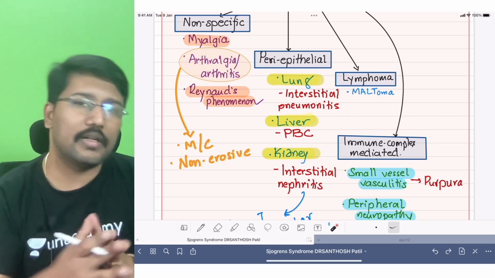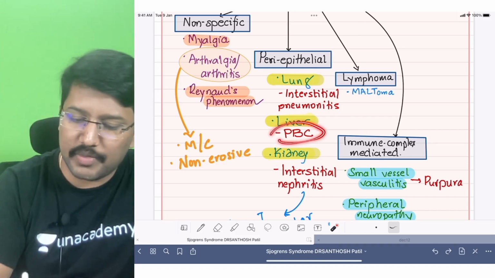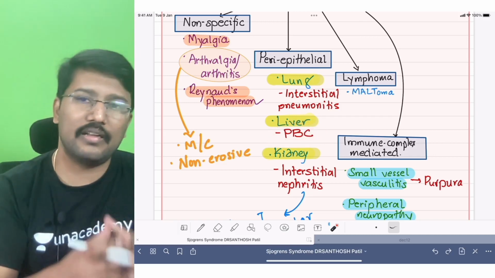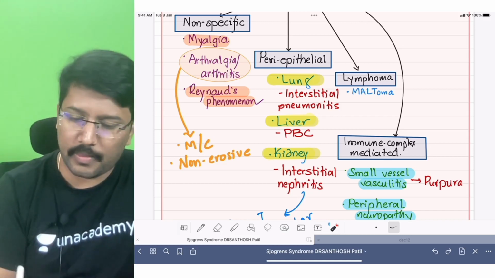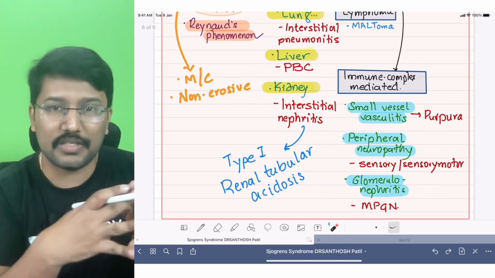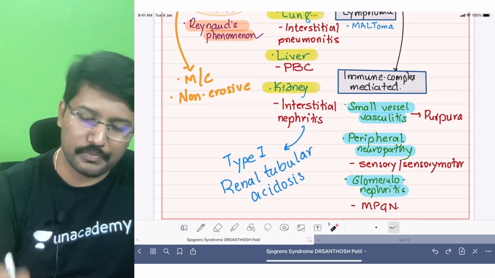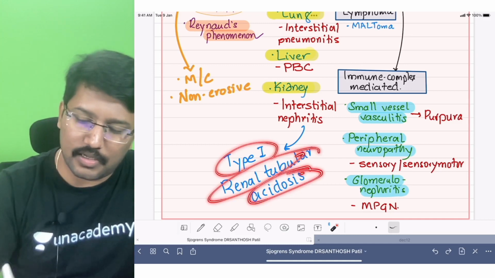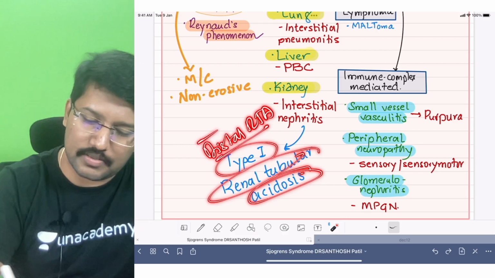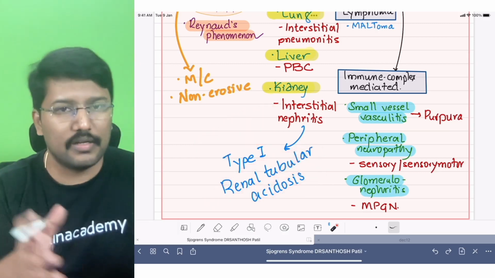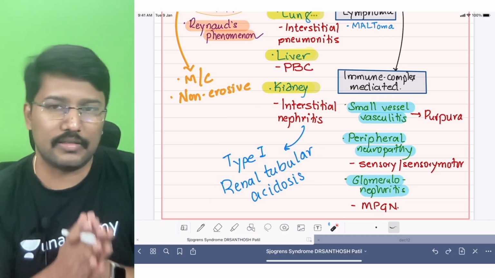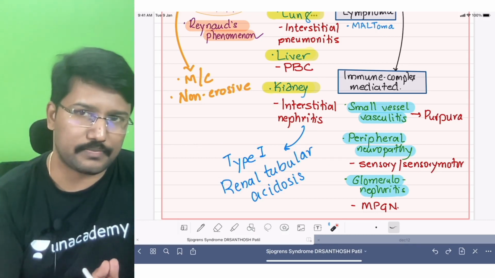Right? Then in case of liver, it can cause primary biliary cirrhosis, and in kidneys, it can cause interstitial nephritis, mainly because of the lymphocytic damage. The manifestation of this interstitial nephritis would be in the form of type 1 renal tubular acidosis, what we call distal renal tubular acidosis, right? More of it we have already discussed in the renal tubular acidosis videos, and definitely revise those points. Type 1 renal tubular acidosis.